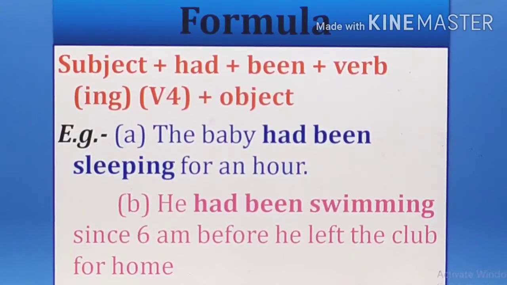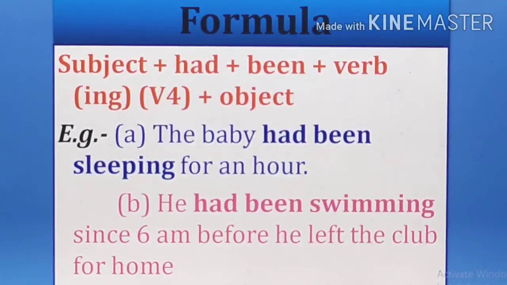You can add one more sentence here: when I went home, the baby had been sleeping for an hour. That means the action took place before you went home. In the past you went home, and at that time you saw that the baby was still sleeping for an hour. This is the past perfect continuous tense.